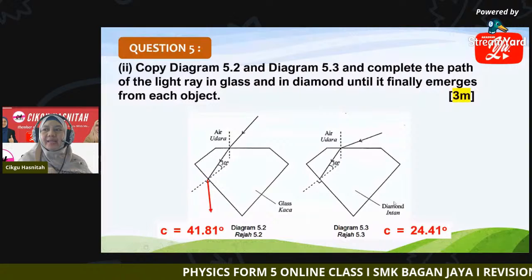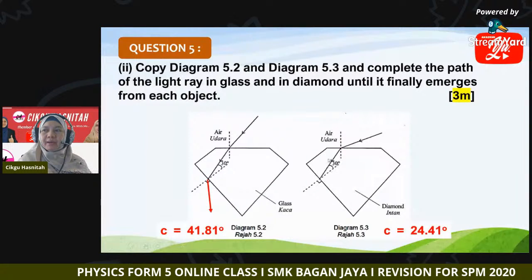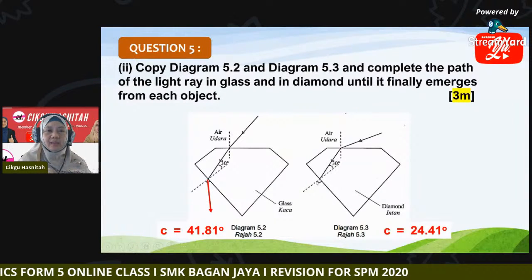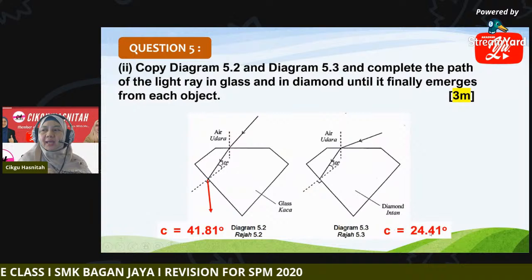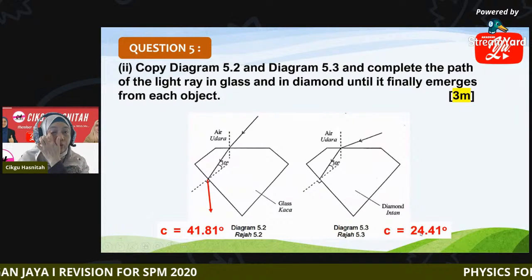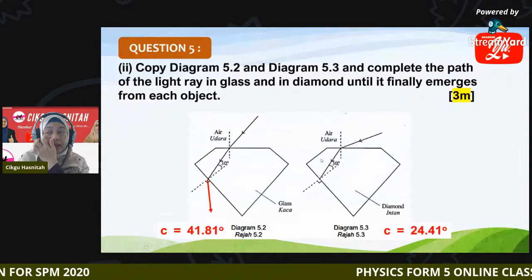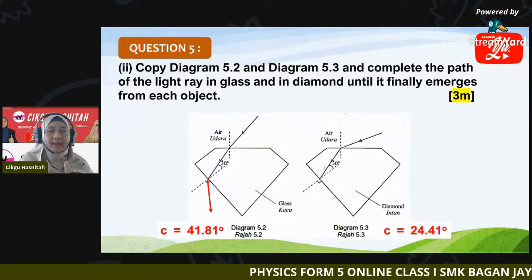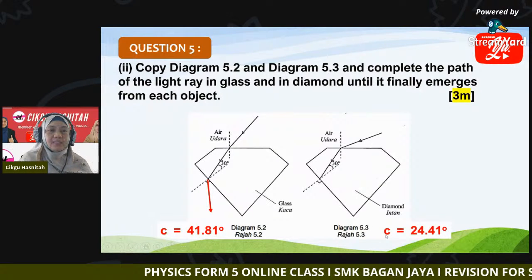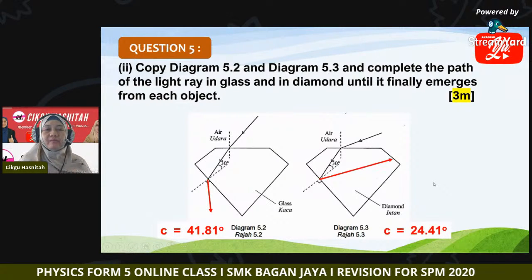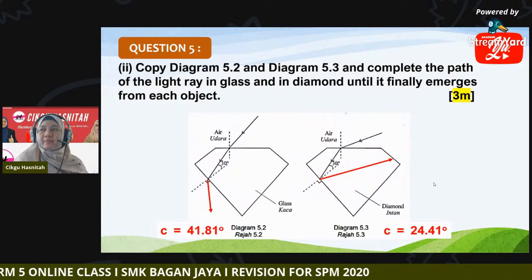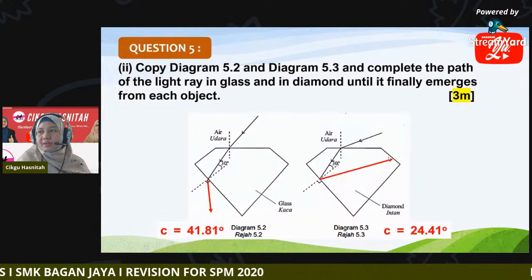What happens in diamond? In diamond, the incident angle is 30 degrees and the critical angle is 24.41. Now the angle of incidence exceeds the critical angle. So by this, total internal reflection occurs.